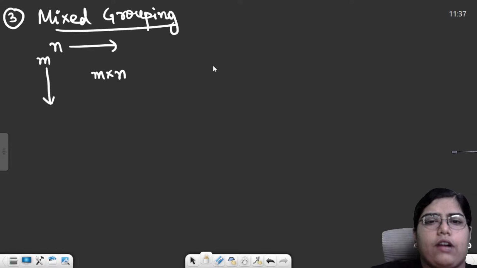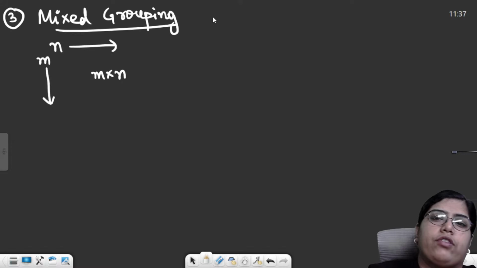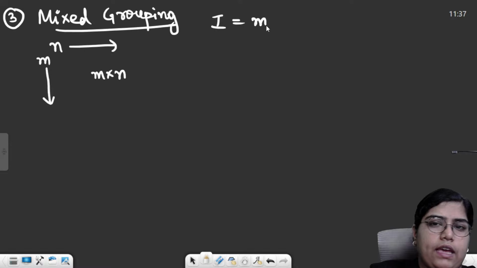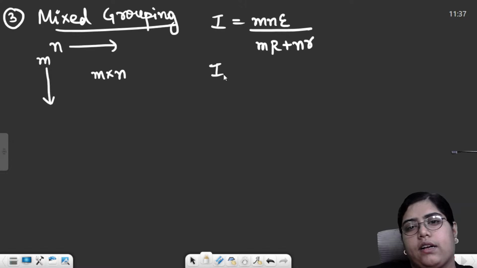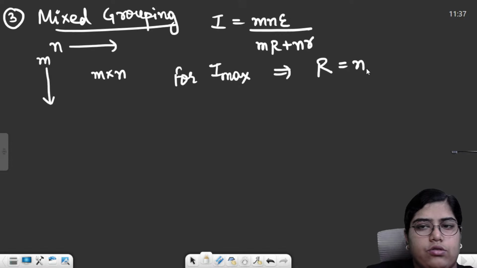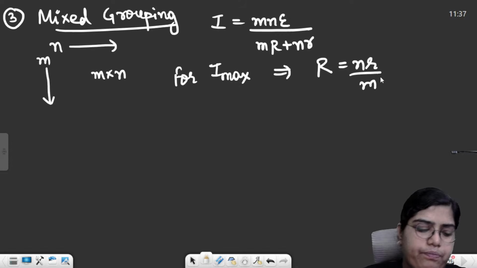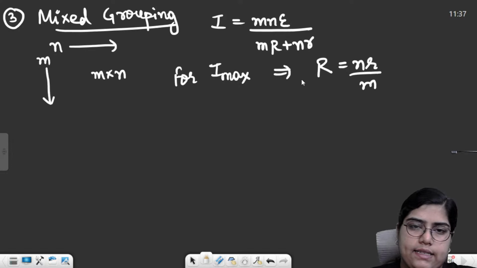Now here we need to find out when my current will be maximum. The formula for current in this case came out to be mnE upon (mR plus nr), and for maximum current the condition came out to be that your total external resistance should be equal to nr by m. This was the main result of this complete exercise.